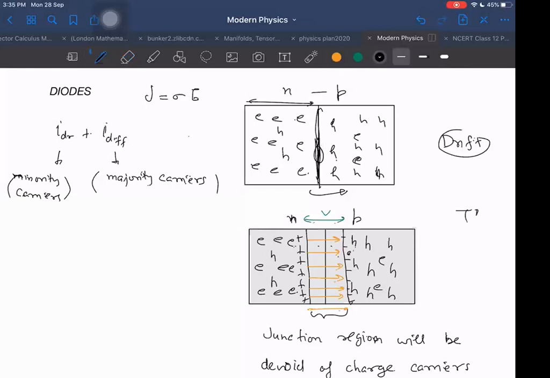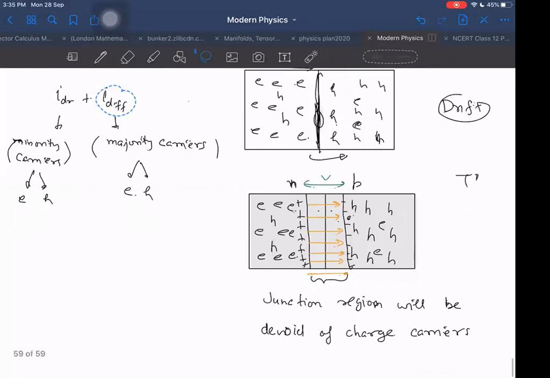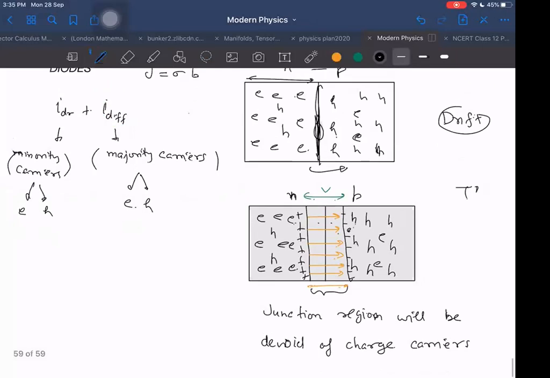So how many total currents can we have? In drift also there are two kinds, one because of electrons and one because of holes. In diffusion also there will be two kinds, electron and hole. So there are four kinds of current: drift current because of electrons, drift current because of holes, diffusion current because of electrons, and diffusion current because of holes. So there are four kinds of currents flowing here. Mostly we will just be worried about diffusion and drift, and that is enough for us, because both drift currents are because of electric field and both diffusion currents are because of concentration difference.